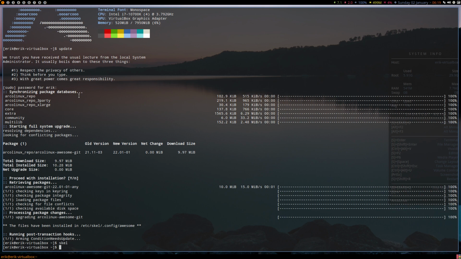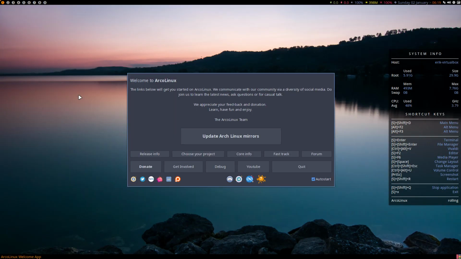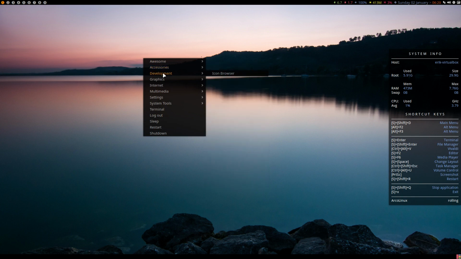In my case, the menu is gone. Super Shift R. I need to reload everything. This is a tiling window manager. It's different. You need to reload it. Right mouse click.